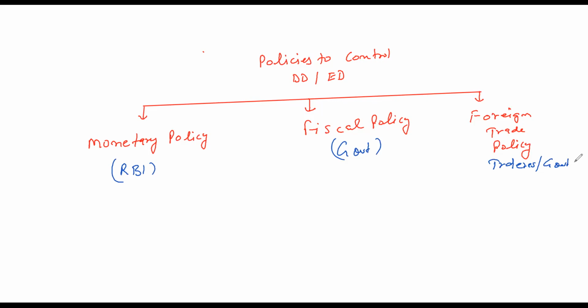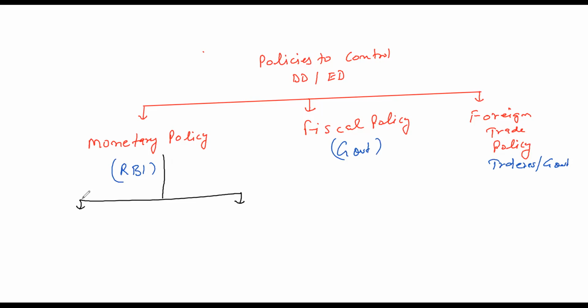So monetary policy is the same policy that we used in my previous chapter, money and banking. From that chapter this topic, credit control, has been deleted. Monetary policy is also known as credit control methods, but in money and banking it has been deleted, while in this chapter it exists.